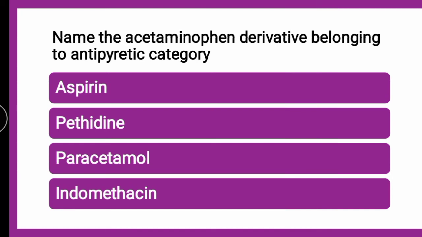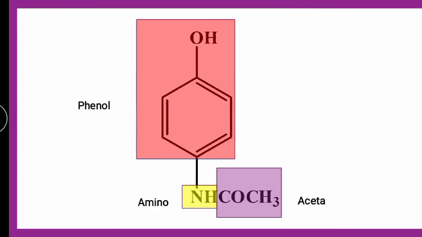Next question is, name the acetaminophen derivative belonging to antipyretic category. Whether it is aspirin, pethidine, paracetamol or indomethacin, the correct answer is paracetamol again.